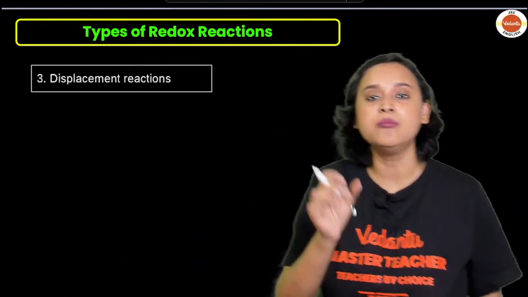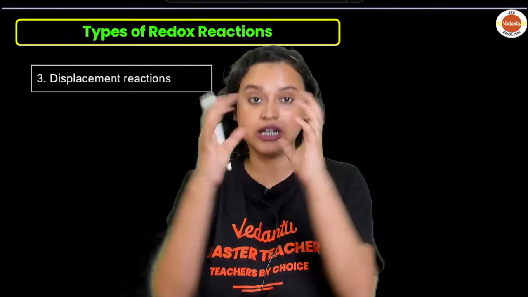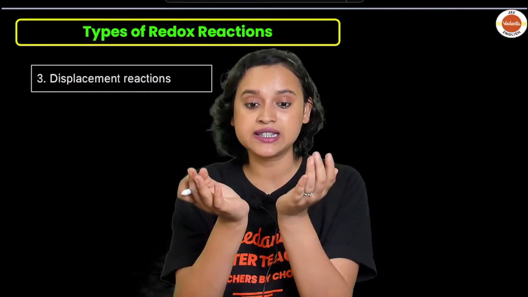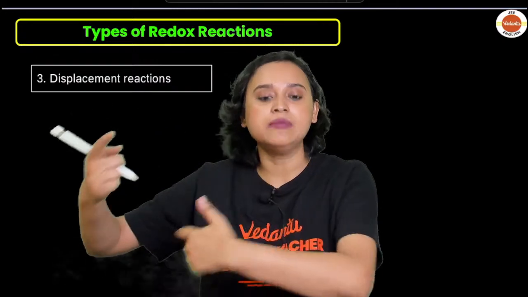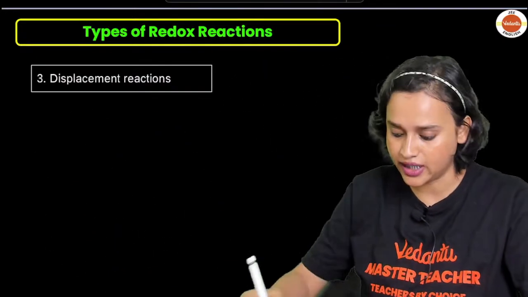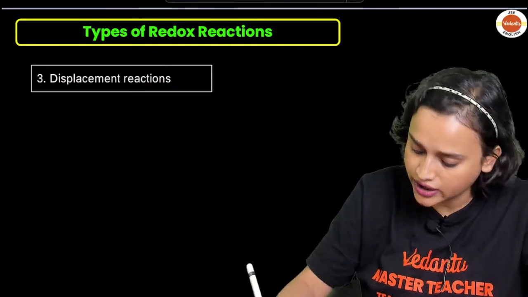We can write that a metal in a combined state, in a compound, can be displaced by another metal in the uncombined state. So let me write down the definition here.